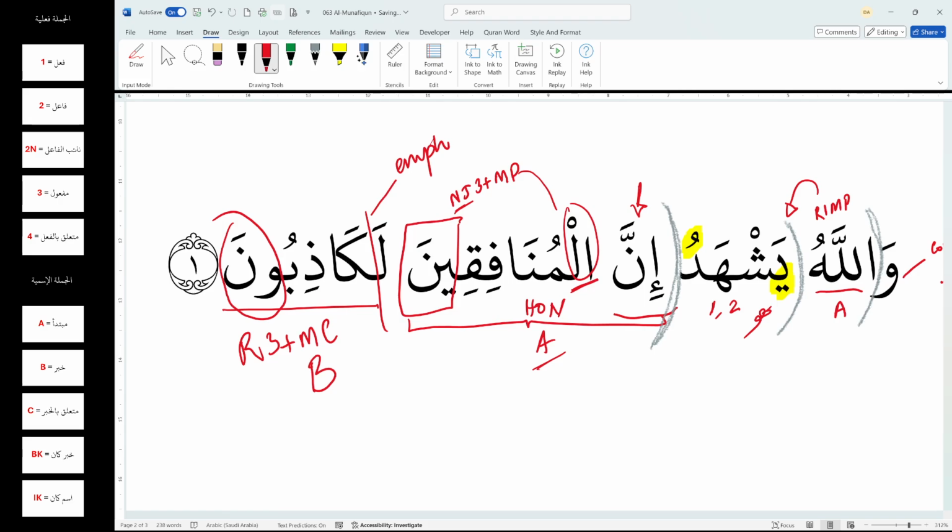From this point all the way to this point, this is one big jumla ismiya where you have a mubtada and a khabar. It's an A-B structure, right? Which is a normal structure in jumla ismiya. Now, again, what were we expecting for yashhadu? We were expecting for yashhadu a maf'ul. Instead of a maf'ul, what did we find?